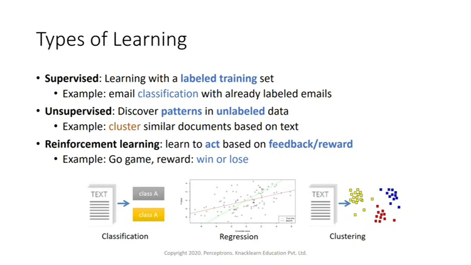This also has a lot of real-time applications. One is grouping images together.